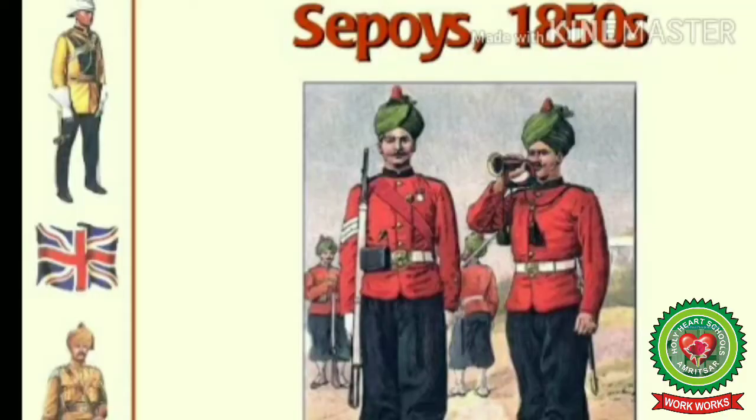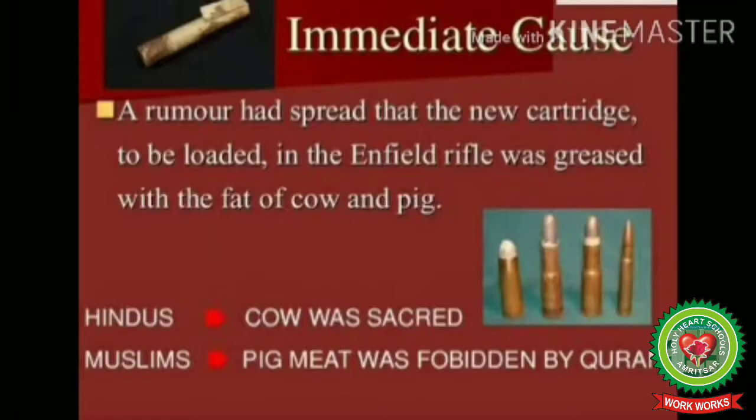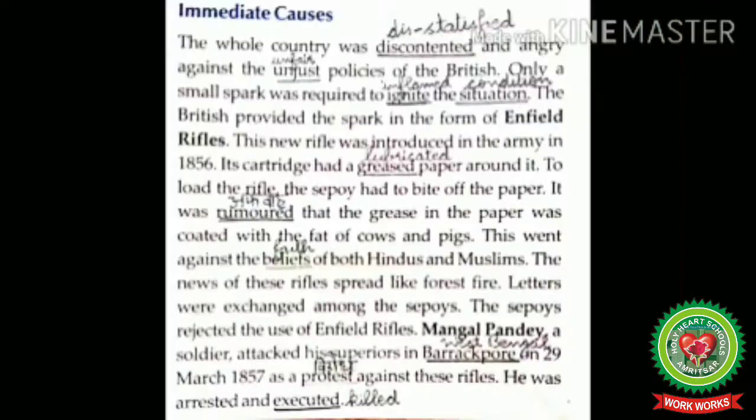The sepoys were now convinced that the introduction of greased cartridges was a deliberate move to defile Hindu and Muslim religions, as the cow was sacred to Hindus and pig meat was forbidden by the Quran. So, both the Hindu and the Muslim soldiers refused to use these cartridges and staged an uprising when they were forced to use them. Now, let us read from the book.